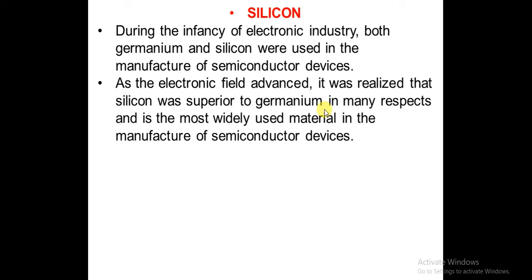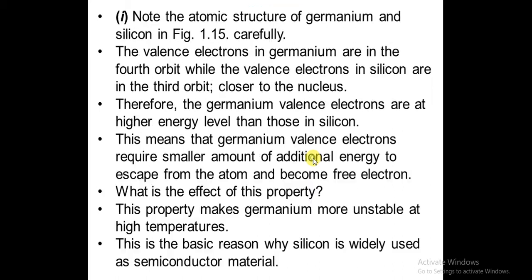But as there were advancements in the electronic field, it was realized that silicon is much more superior to germanium, and now it is the most widely used for manufacturing semiconductor devices. Now the question can be, why are we using silicon, why not germanium?